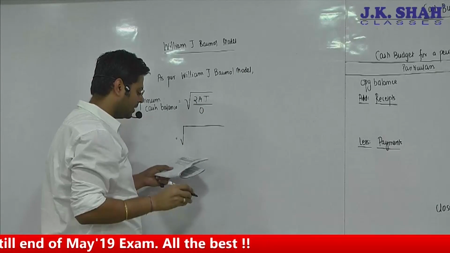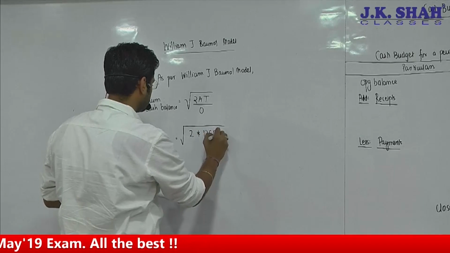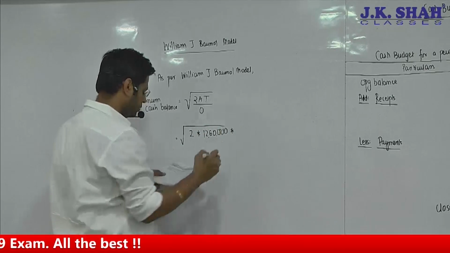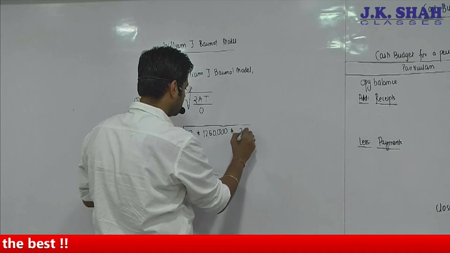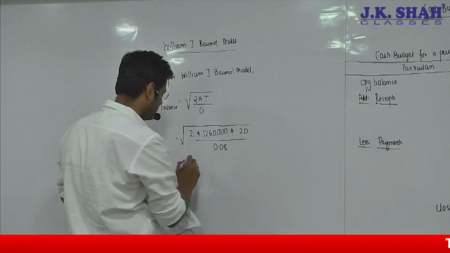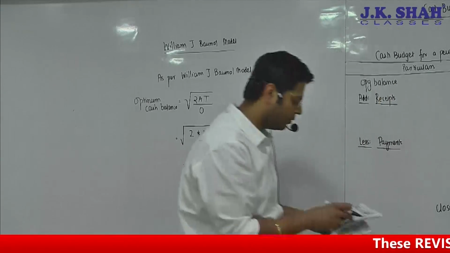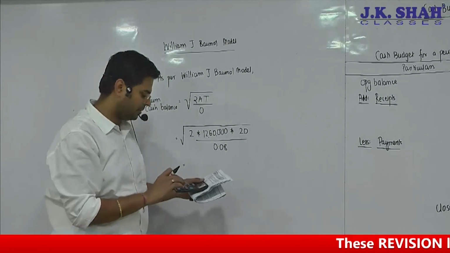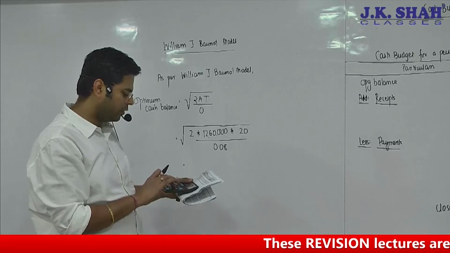As per William J. Baumol model, optimum cash balance is given by this formula. So this will be 2 into 12,60,000 into, what is the ordering cost? The transaction cost per transfer is 20, divided by 0.08 again here. So when I solve it, I'll come to know the optimum cash balance. That would be the solution. Manageable it is, but if you don't know what is William J. Baumol model, then you will not be able to solve it.